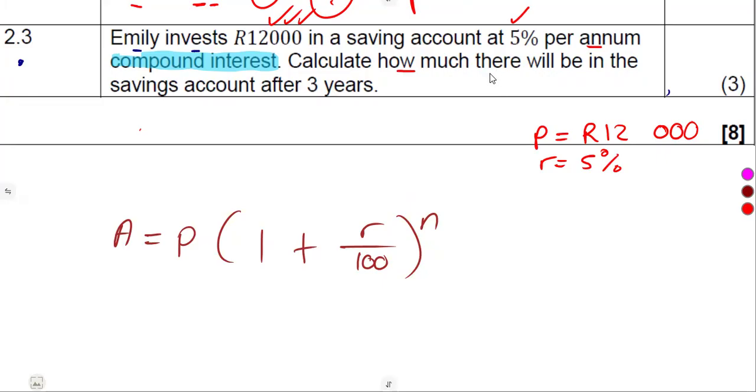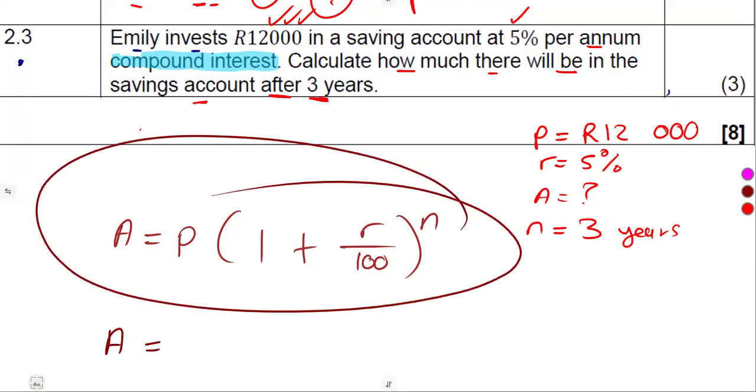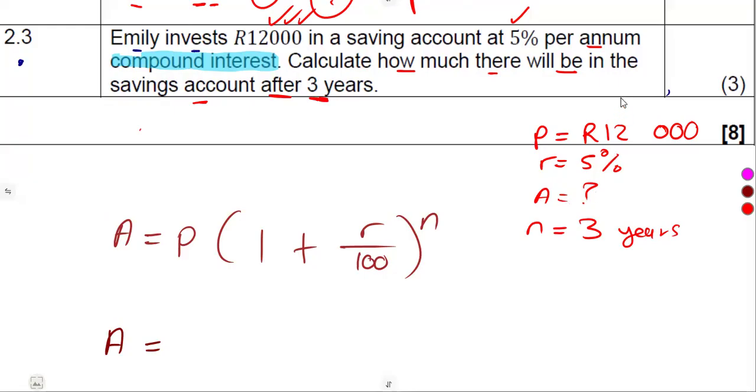We calculate how much there will be in the savings account after 3 years. Calculate how much, which means the accumulated amount after that period of 3 years. The time, the number in years, is 3 years. N is the time in years. So we need to calculate A. This was a direct question because you just needed to substitute as it is into the formula. The principal, we have it, that is 12,000, open bracket 1 plus the interest rate as a percentage.